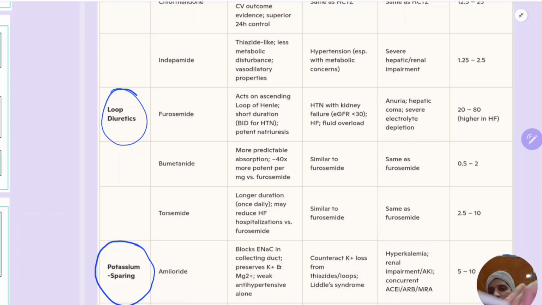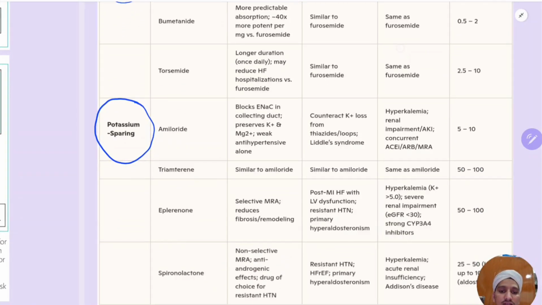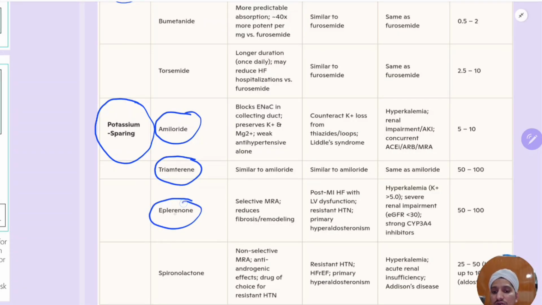Okay. Now coming to the potassium sparing diuretics. In this you will have first one amiloride, second triamterene, third eplerenone, fourth spironolactone. So what is the mechanism of action? They block the sodium channels in the collecting duct. They preserve the potassium and magnesium. Amiloride is a weak antihypertensive when used alone.